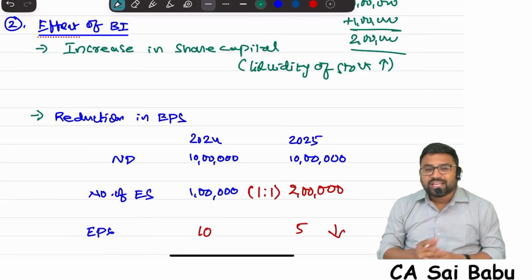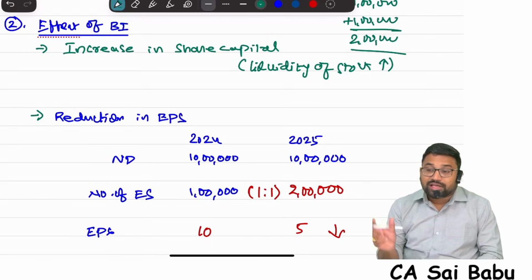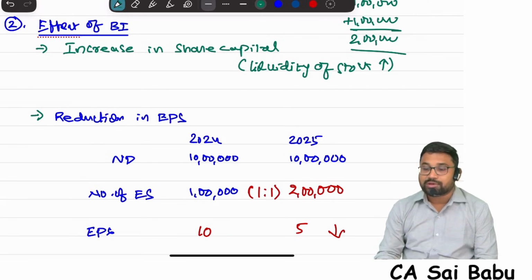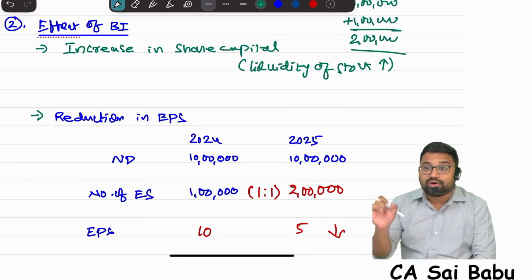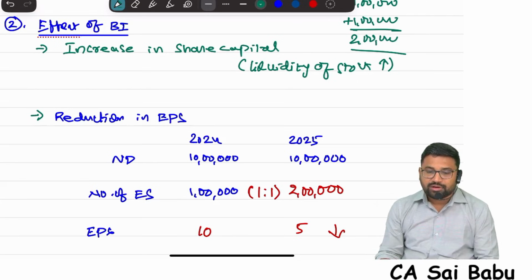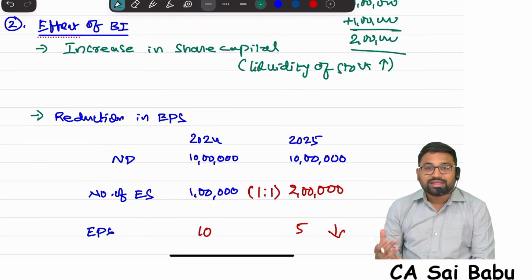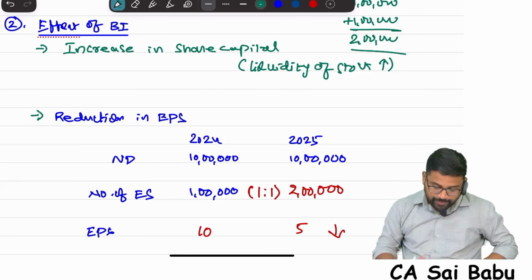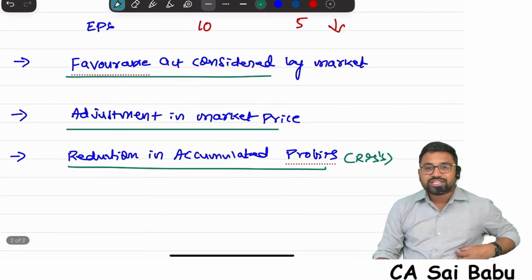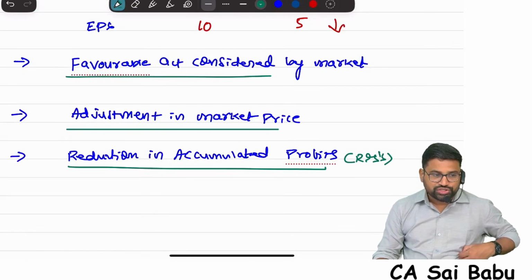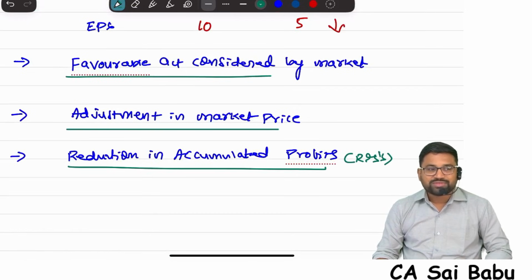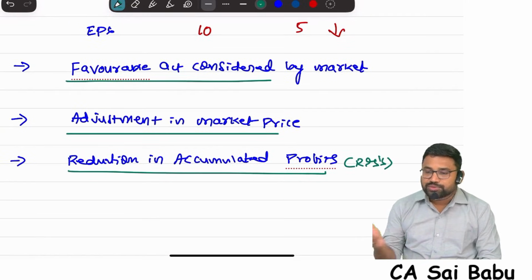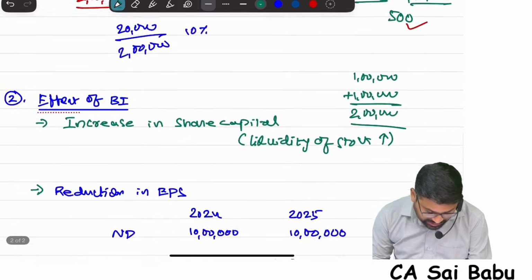Next, it's a favorable act. Giving bonus shares will increase the positive look of the organization. Positive image of the organization will increase. People will get to know that this company has solid build-up reserves. How can a company have solid reserves? Only when they earn, only when their history is good, your reserves and surplus will be solid. Next, adjustments in market price definitely will happen because of the bonus issue. And last one, your reserves and surplus will be reduced because we are converting the profits into share capital. Obviously, your reserves and surplus will come down.